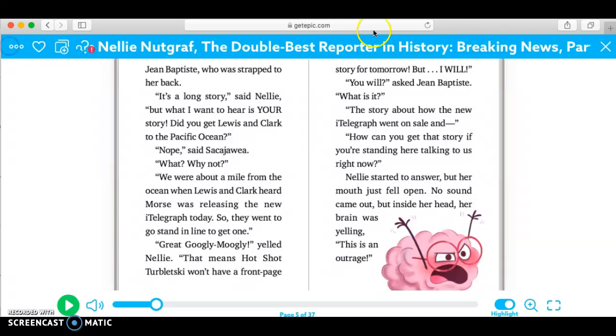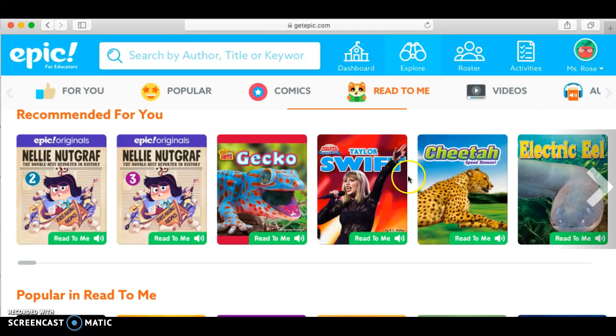So that's basically Epic for you. As a teacher, I can go in and see how long they're taking to read books. I can see how many books they're reading. I can see basically just what they're reading, because sometimes they're reading books that are way too hard for them or way too easy for them.